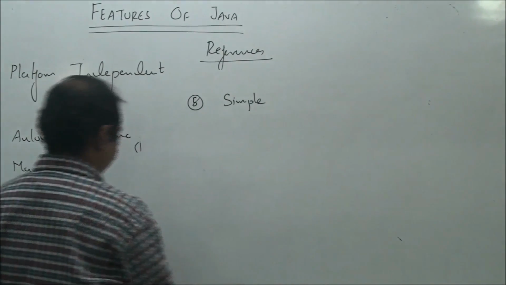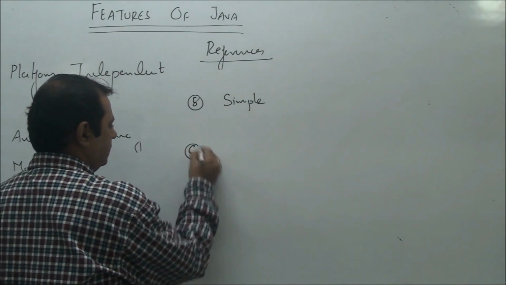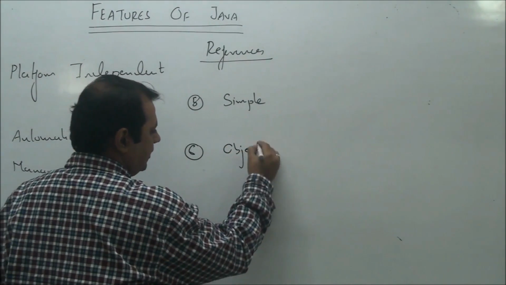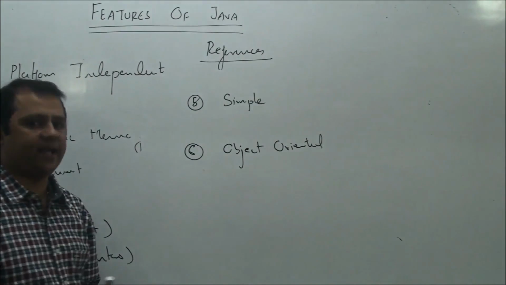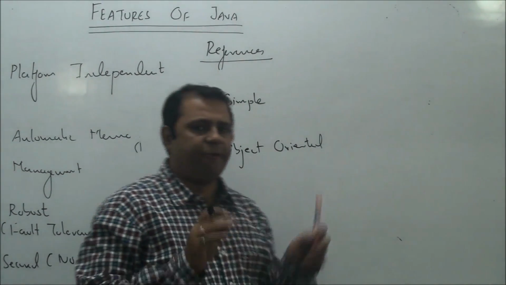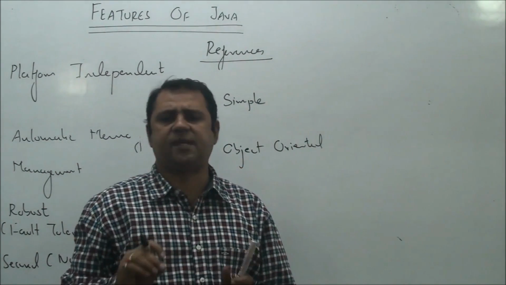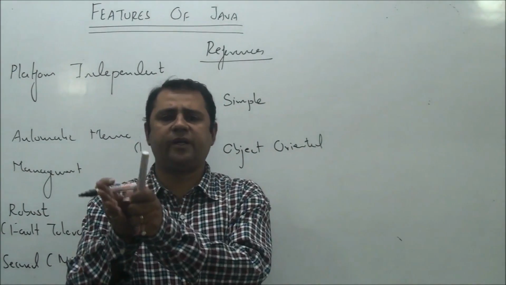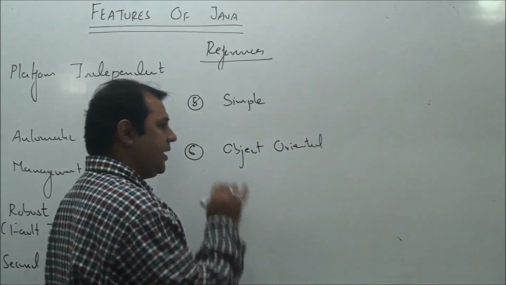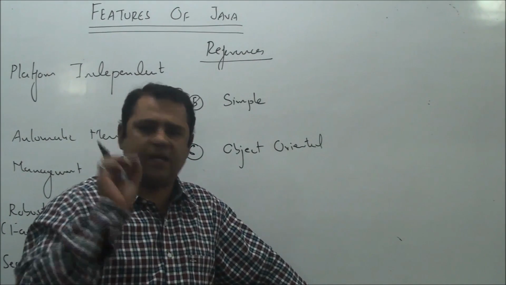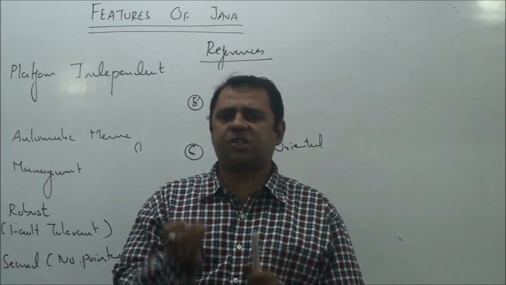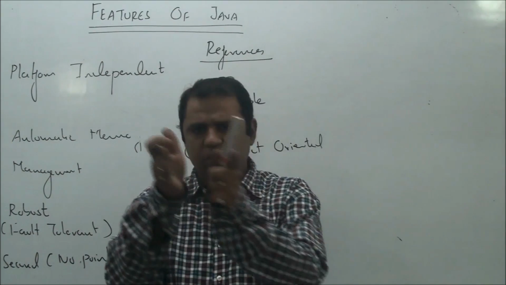Next feature. Java is an object-oriented language. Java follows almost every concept we have been taught in object-oriented programming. For example, in a Java program, it's very essential to make use of class. To write a very simple application like Hello World, you have to make use of class.